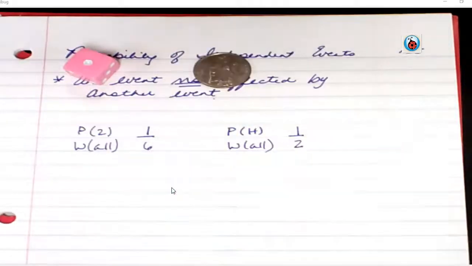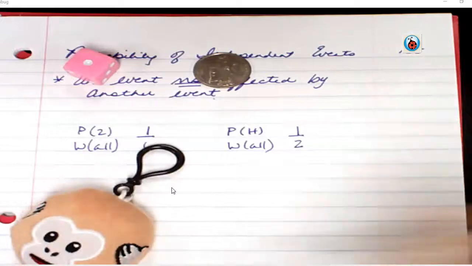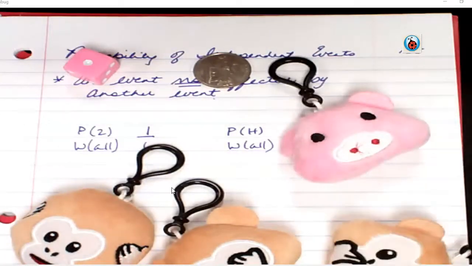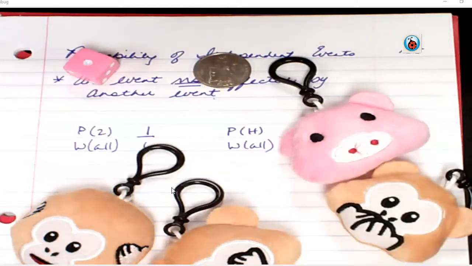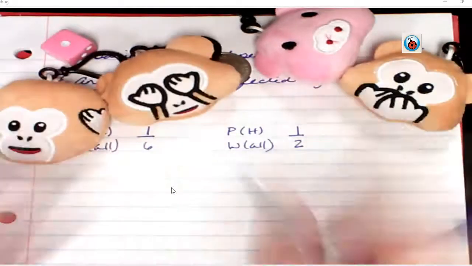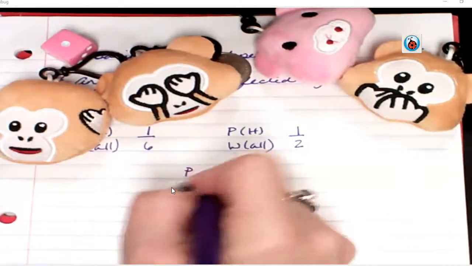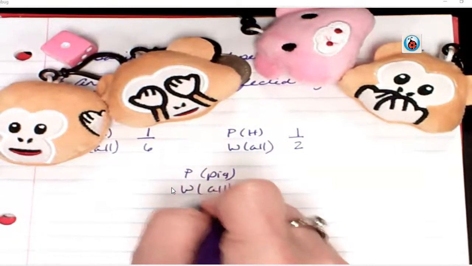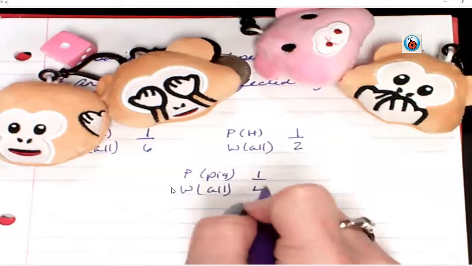Or suppose I wanted the probability of me picking the pink pig out of all of these. Well, for the pig, the probability of a pig out of all of them is 1 pig out of 4.